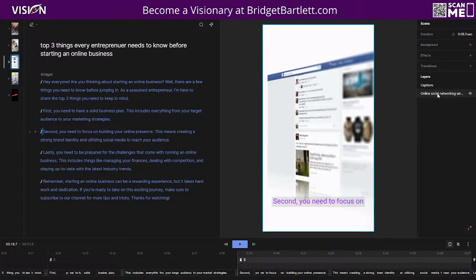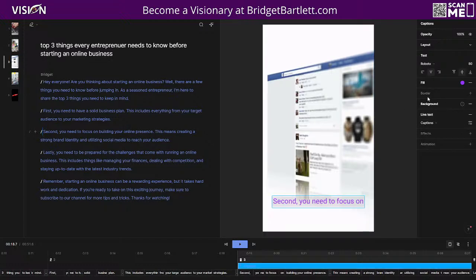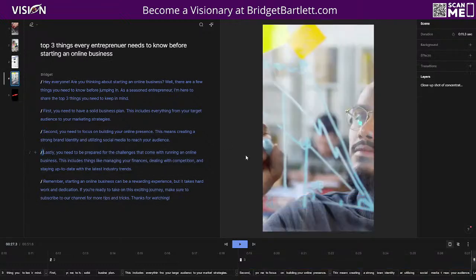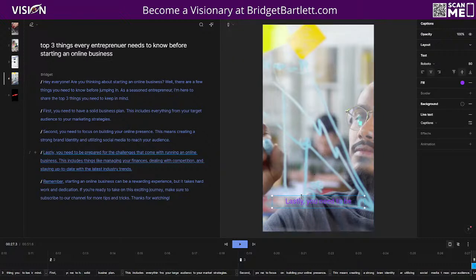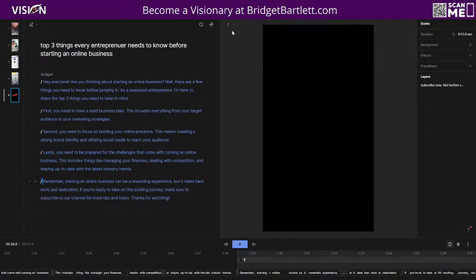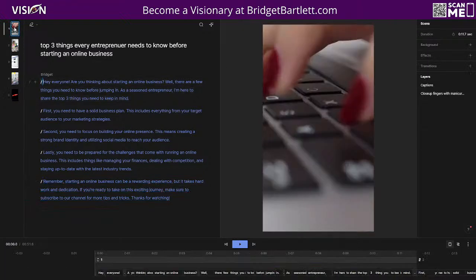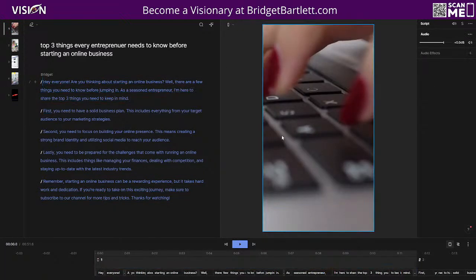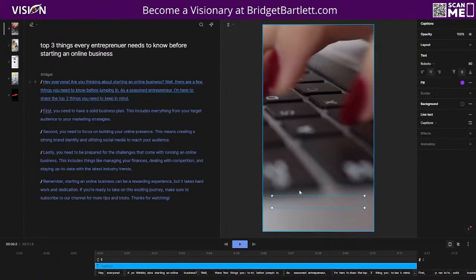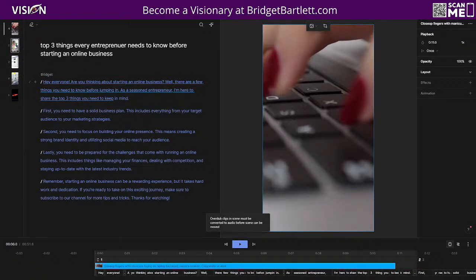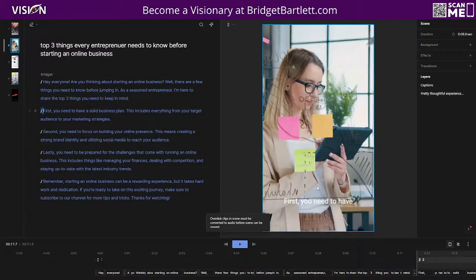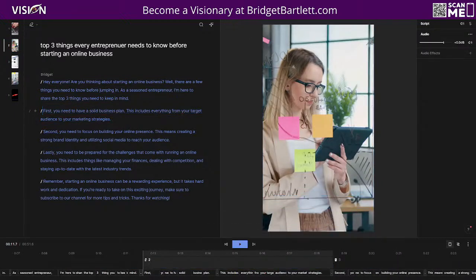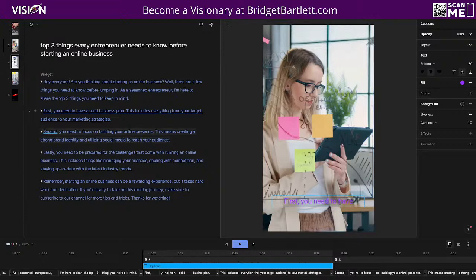So moving on to the next one here, we have the captions. Let's go here, let's add our captions. And you'll see that it's the same style, so that's really helpful. And then we could add the captions here as well if we want to. So captions. All right, so we have them here. Actually, let's just delete this. Let's add them again because we changed the style. And there we go. Just delete that and then put them back so it's the same one.